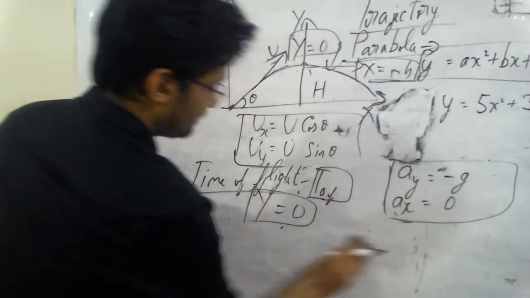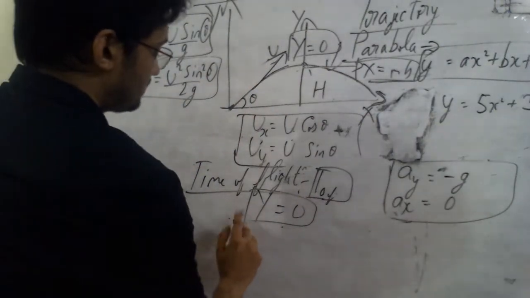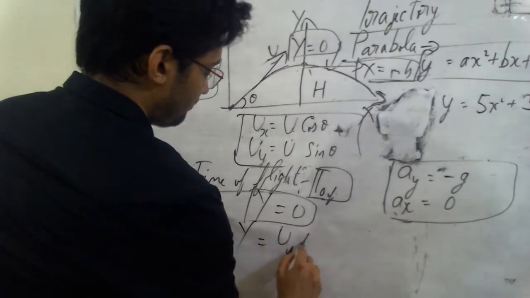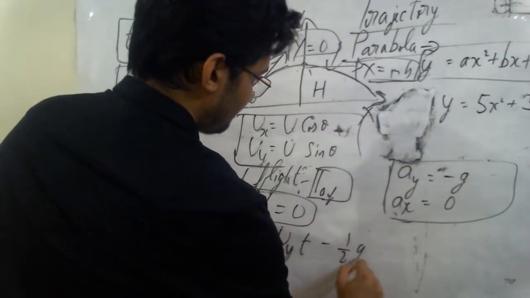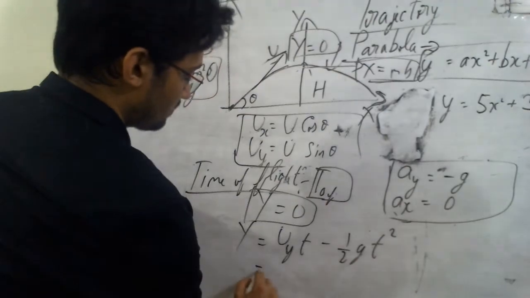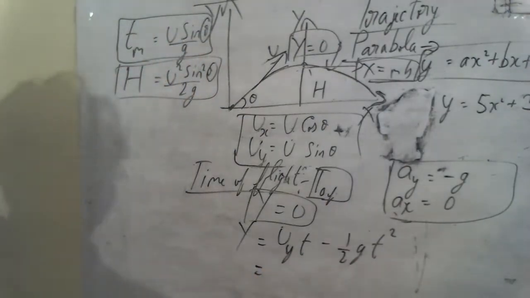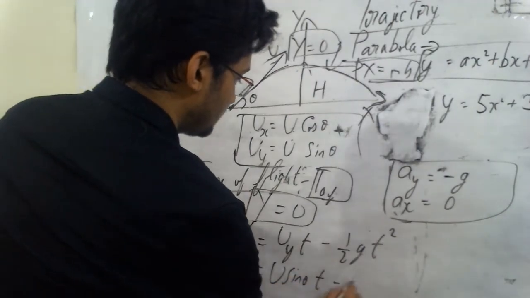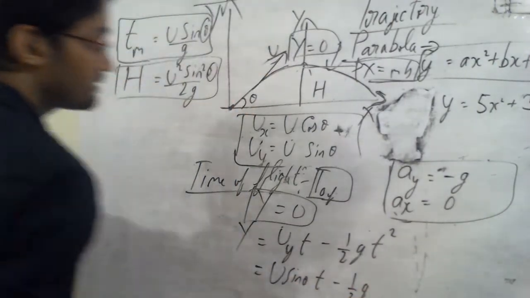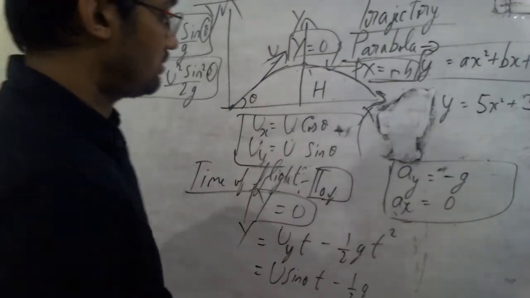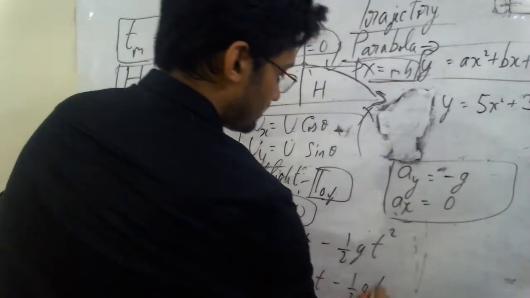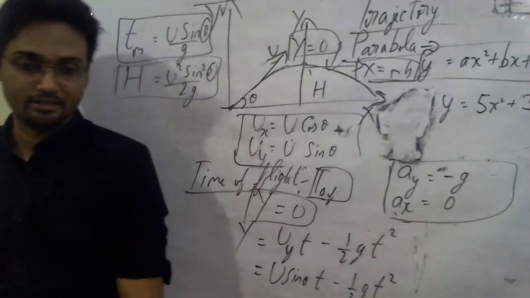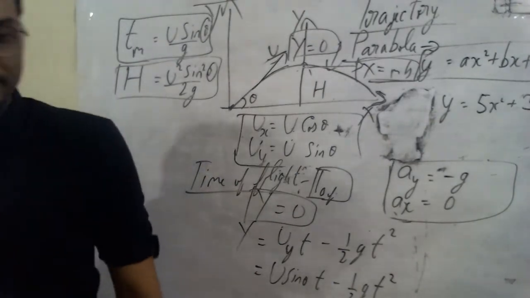We'll use the second equation of motion, which is, keep that as y only, u_y into t minus half g t square. Now what is my u_y into t? Y component, it's u sin theta into t minus half g t square. What are you going to substitute in this place of t? That is the most important part, isn't it?